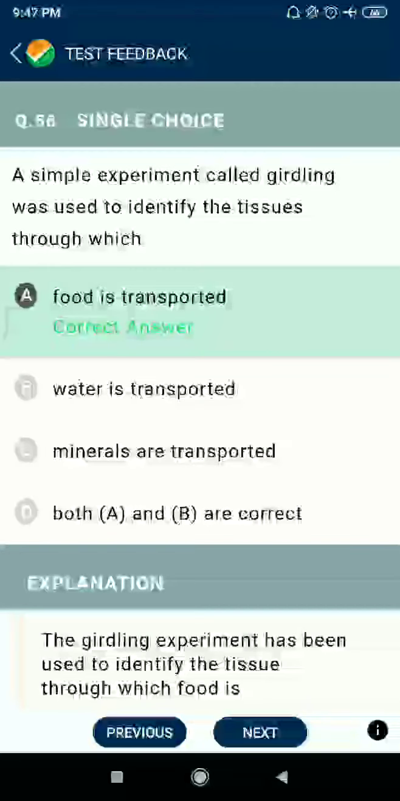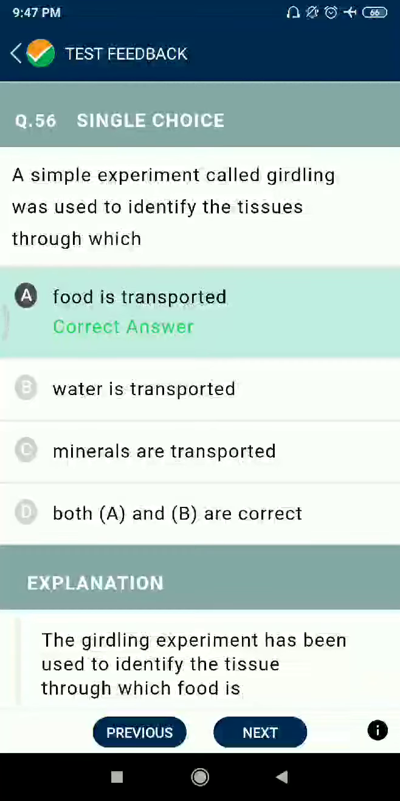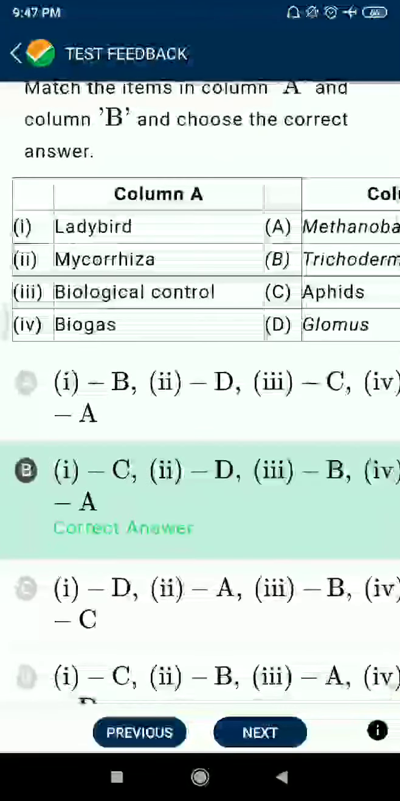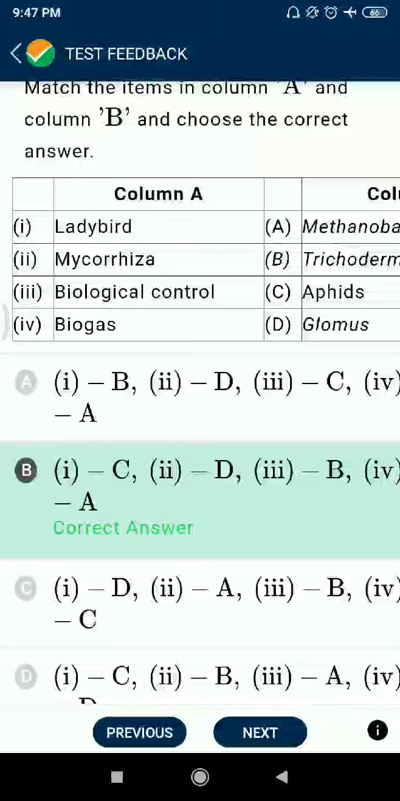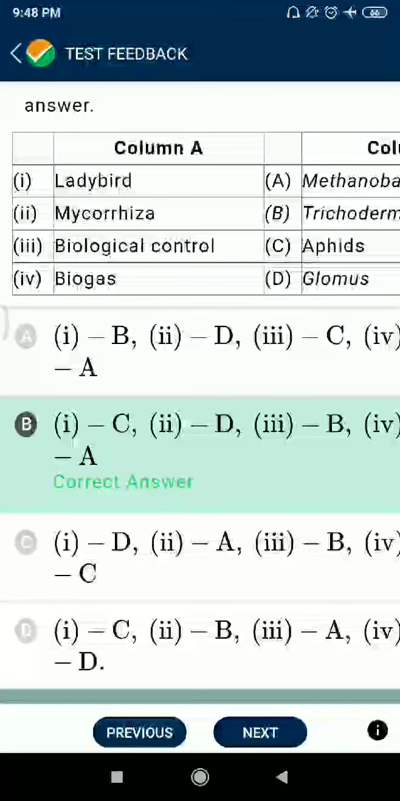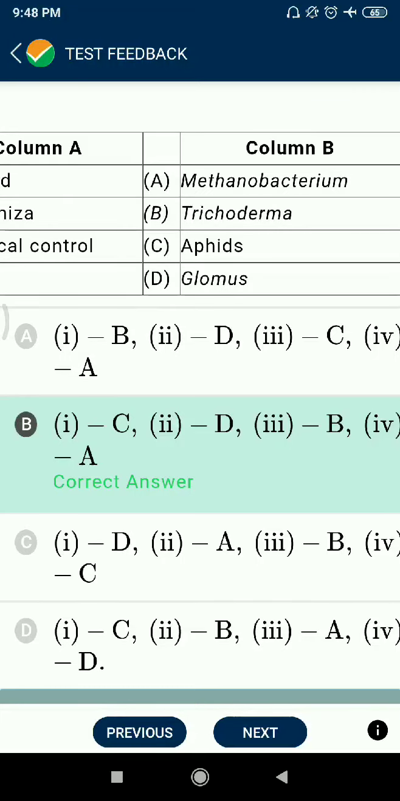Question 56. A simple experiment called girdling was used to identify the tissues through which food is transported. Question 57. लेडी बर्ड्स की बात करें तो लेडी बर्ड्स एफिड से रिलेट करती है. माइकोराइजा की बात करें, माइकोराइजा is also related to Glomus. फिर बायोलॉजिकल कंट्रोल की बात करें, बायोलॉजिकल कंट्रोल is also related to Trichoderma polysporum. फिर बायोगैस की बात करें तो Monascus purpureus.